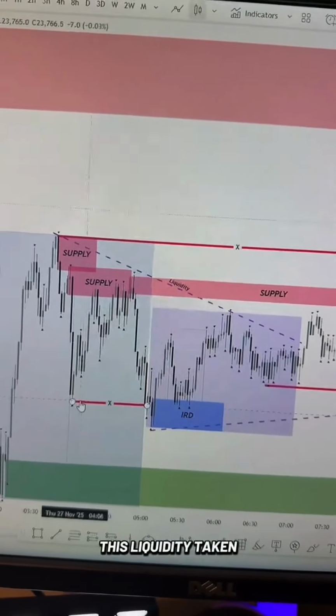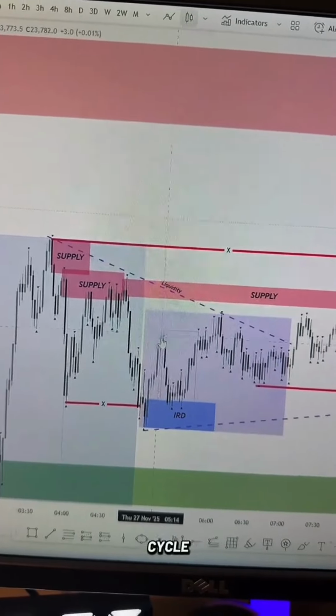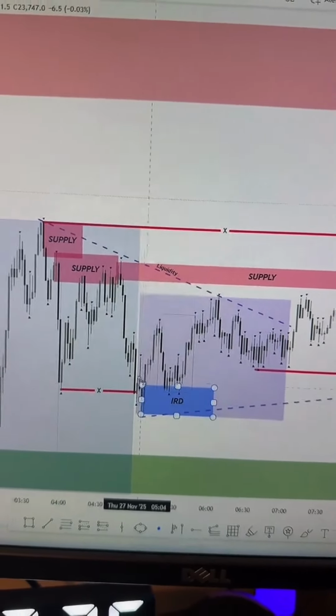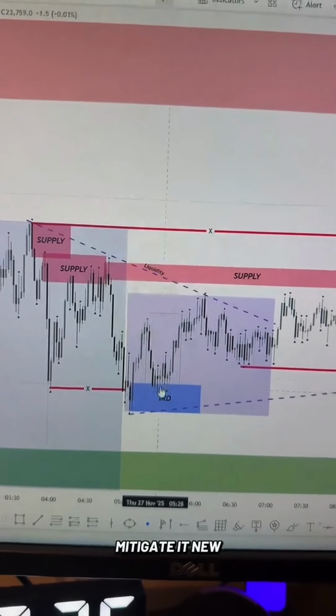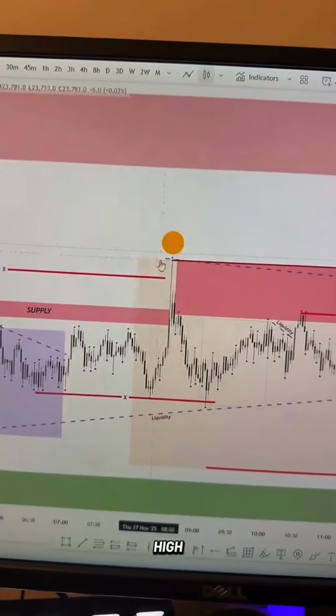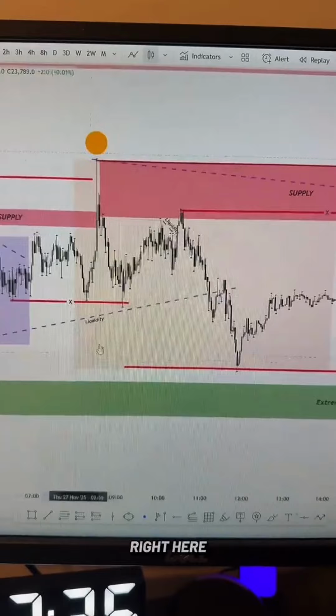Now here, we had this liquidity taken. New market structure cycle. So new liquidity cycle, new market structure cycle. There's an imbalance after the last up-down candle. Look, it's right here. The candle before the imbalance is right there. Mitigated, new high. New high led to this high here. Okay, cool. Now from this high, remember this is where the last demand was. We came and broke that demand right here.